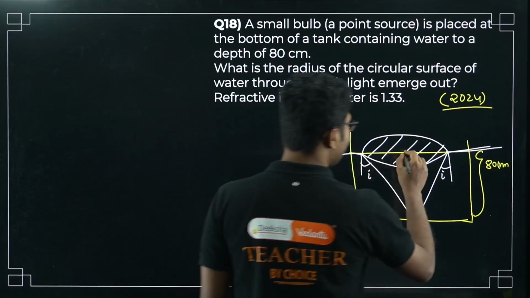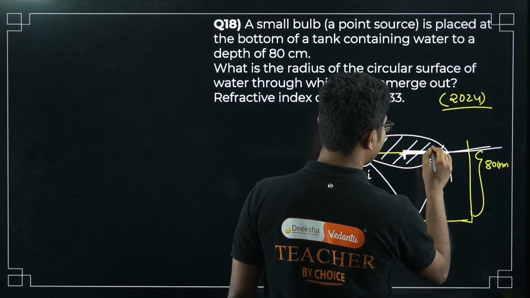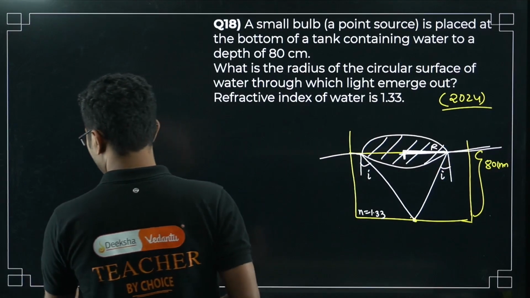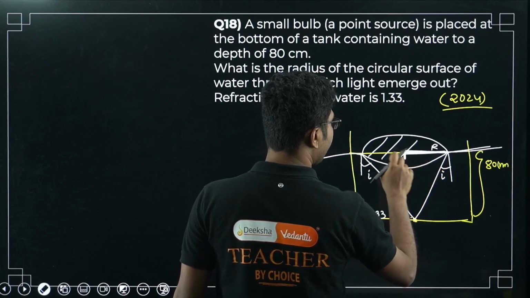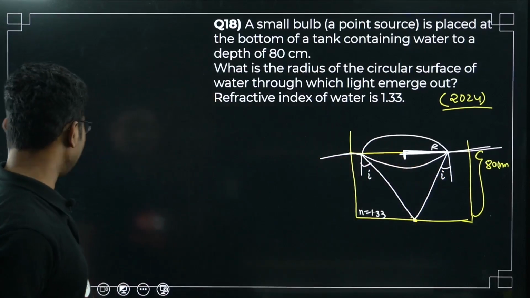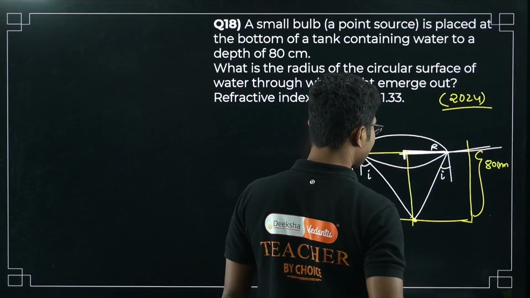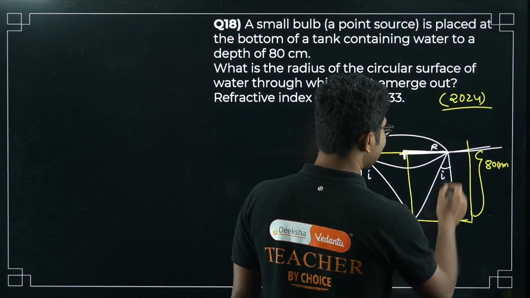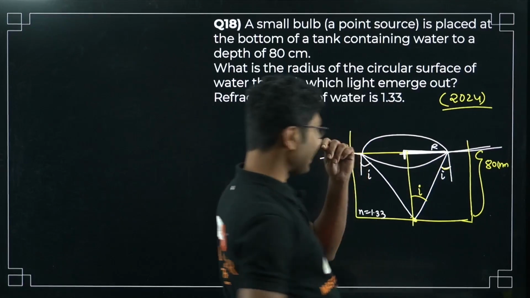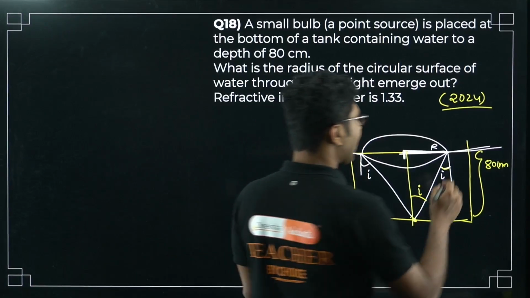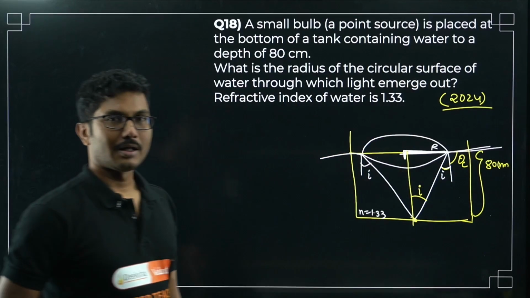So you have to find this radius. This is our target. What is the radius? Let me erase this line so that it is not confusing. We are trying to find this radius, and for that, obviously, this must be the normal. This angle is I, so this angle will also be I, and from there we can find this R. But first we have to calculate based on the fact that this angle will be the critical angle. That is very, very important.